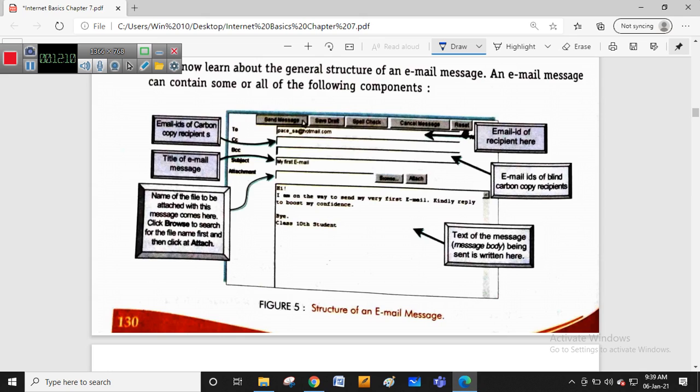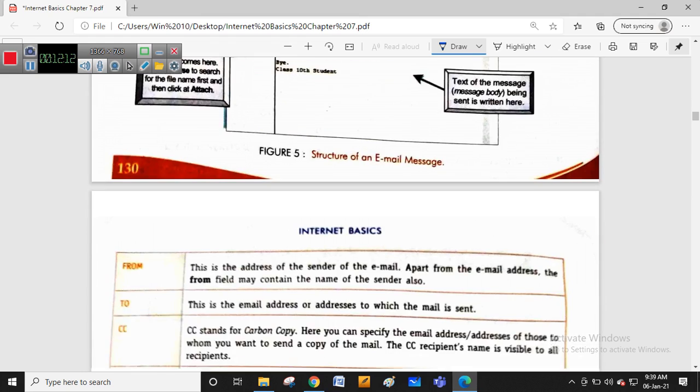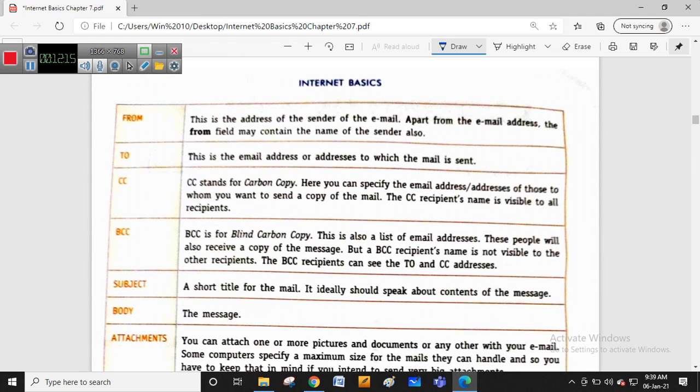So in the To address we write the address, and what is CC? CC stands for carbon copy. Here you can specify the email address of those whom you want to send a copy of the mail. For example, if you want to send a copy of the email to a particular person so that you can share it easily. The CC recipient is visible to all the recipients. If you are sending the mail to a group and you use the CC option, those who receive that mail can see the recipients' addresses. When a mail किस को भेजा है, it will be visible to all the recipients.